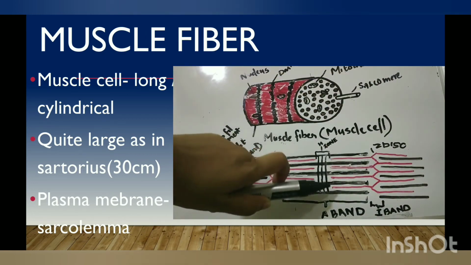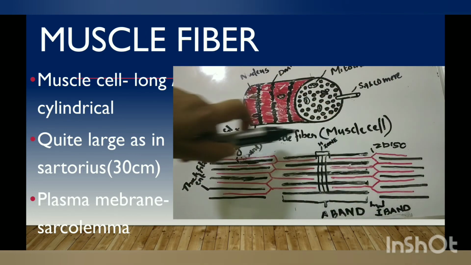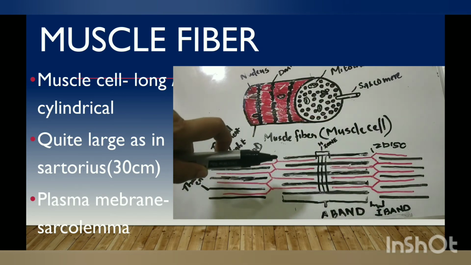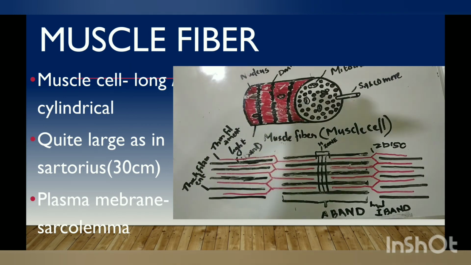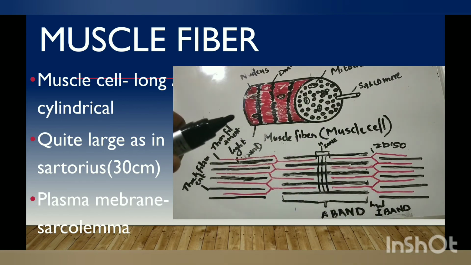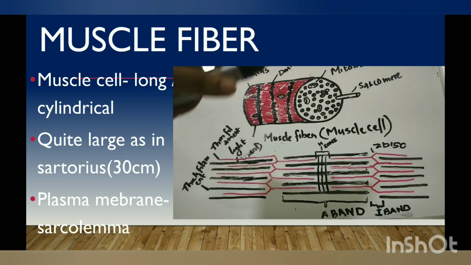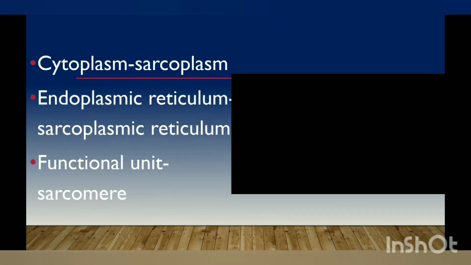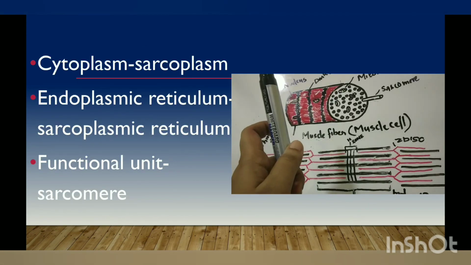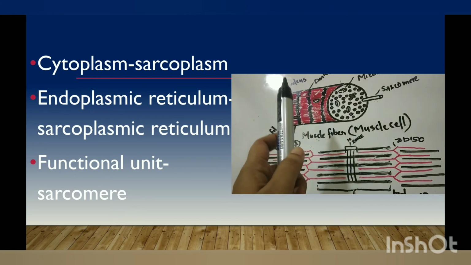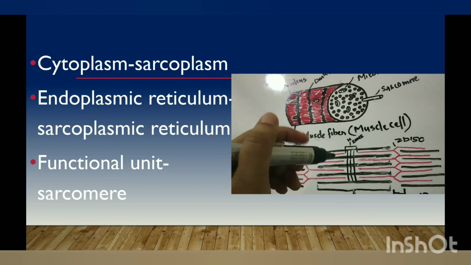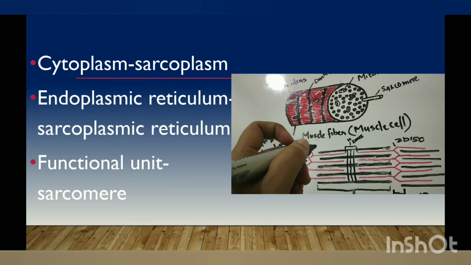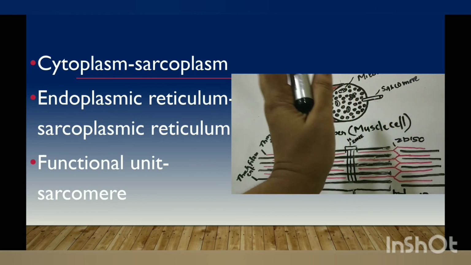This is a sarcomere, that is, the space between two Z lines is called a sarcomere, and this is the functional unit of a muscle cell. A muscle fiber can be of different lengths. It can vary up to 30 centimeters in length, as seen in the sartorius muscle, the thigh muscle. Each cell has cytoplasm, endoplasmic reticulum, etc. In a muscle cell, cytoplasm is called sarcoplasm, endoplasmic reticulum is called sarcoplasmic reticulum, and the sarcomere is the functional unit in a muscle.